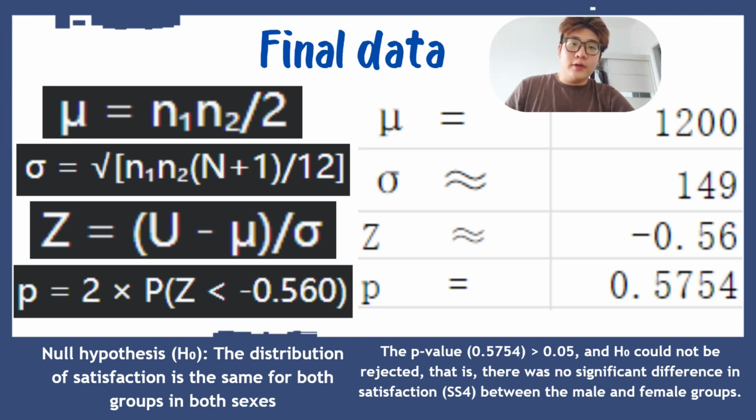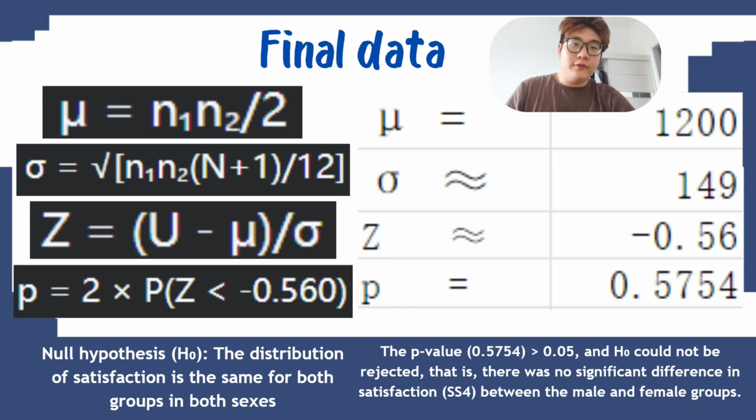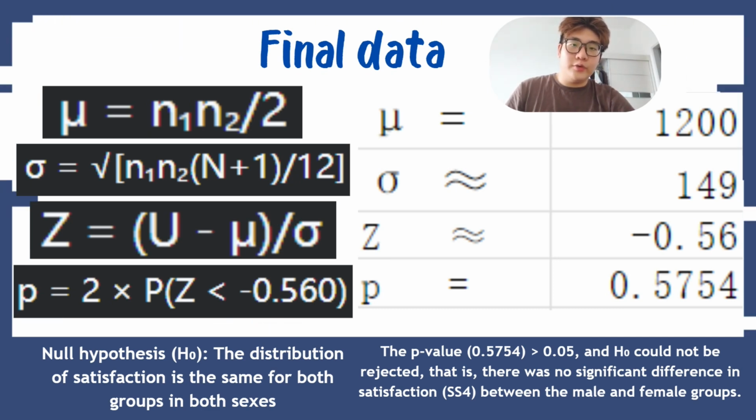The p-value is 0.5754. And now we could use the null hypothesis we call H0. The distribution of satisfaction is the same for both groups in both sexes. And we use the p-value, which is bigger than 0.05, and H0 could not be rejected. That is, there was no significant difference in satisfaction for device 4 between the male and female groups.